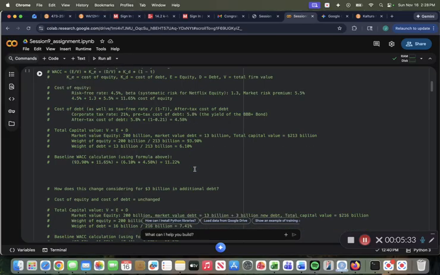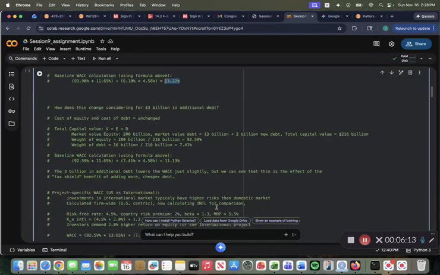So then looking at the capital values, the weight of the equity here is the 200 billion, which is the market value equity, over 213 billion, which is the total capital value. That would be 93.9%. And the weight of the debt is the 13 billion, which is the market value for debt, over the total capital value of the investment, being 6.1%. So then our baseline WACC calculation will be 11.22% as we combine the weight of equity times the cost of equity plus the weight of the debt times the cost of debt, as well as the tax rate to get the 11.22%.